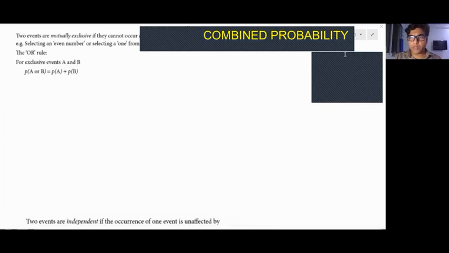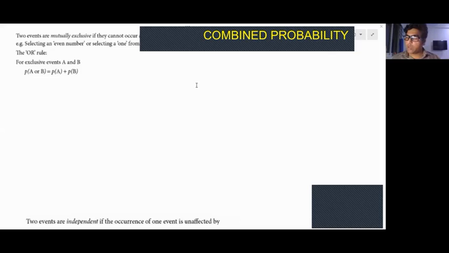Here what I have is probability of combined events, right? Combined events, as the name says, have to be more than one event. When you have more than one event, they can happen together, that means simultaneously, or either one of them can happen.